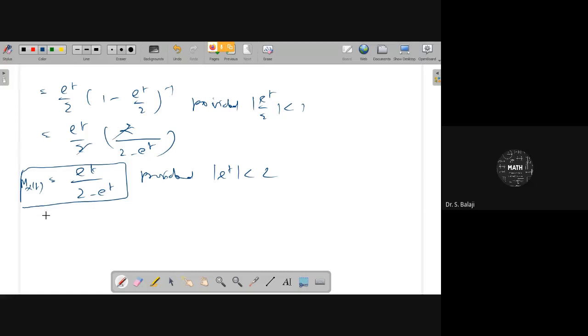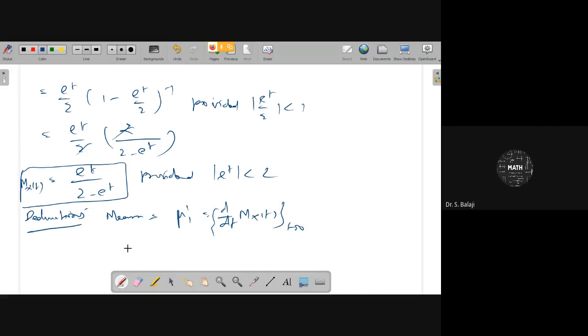Yes, if you want to identify the mean here, the deductions ask for mean and variance. Therefore, mean equals mu dash 1. This mu dash 1 can be written as d by dt of MX of t, d by dt of MX of t at t equal to 0.